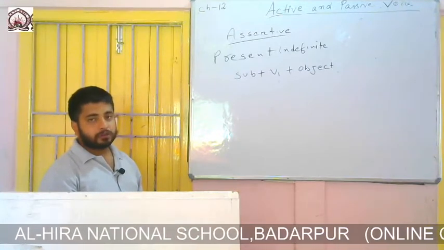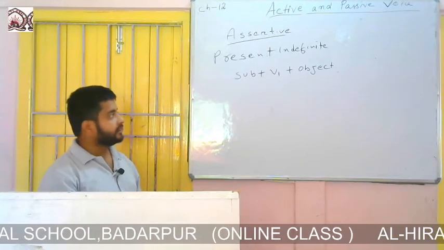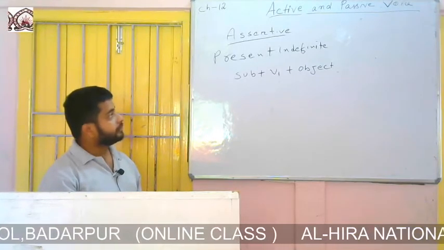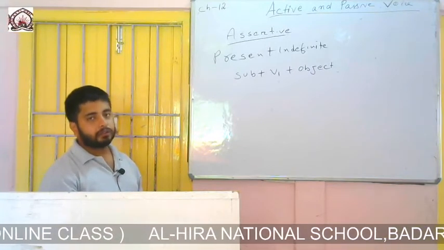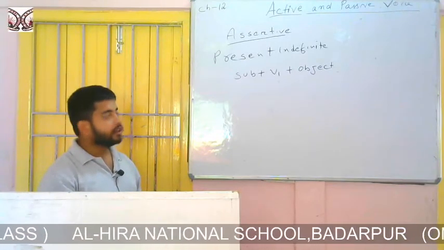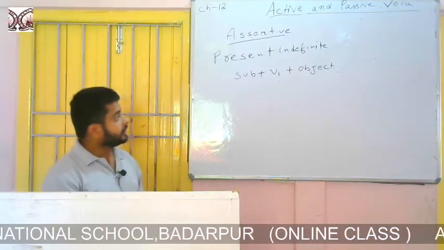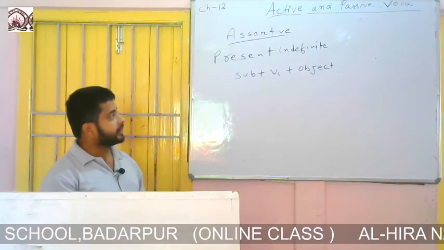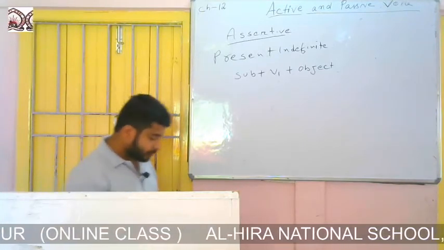So if we know the formation, then we can identify easily whether the sentence is present indefinite, past indefinite or present continuous. So the formation of present indefinite is subject plus first form of the verb plus object.